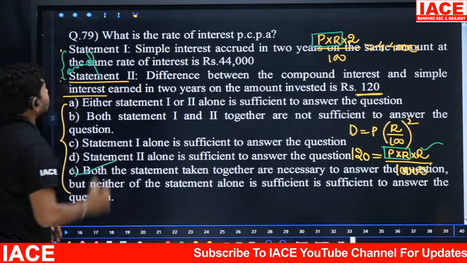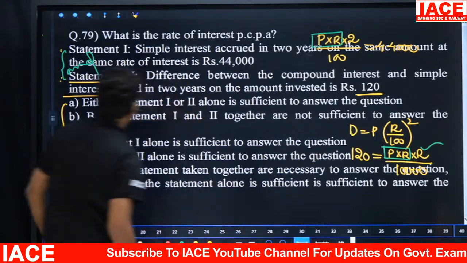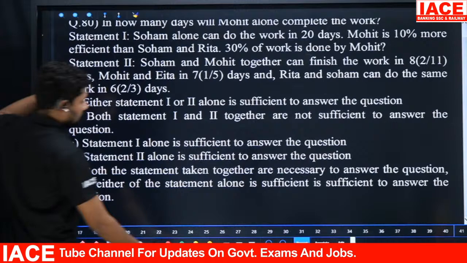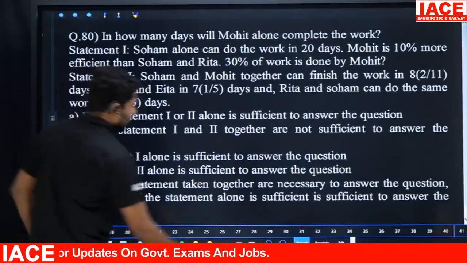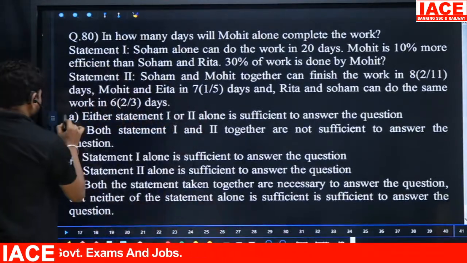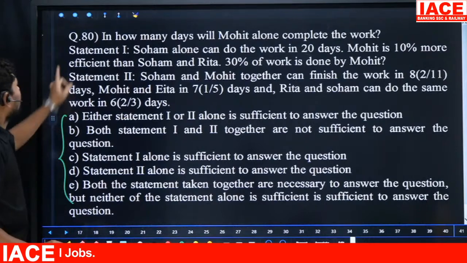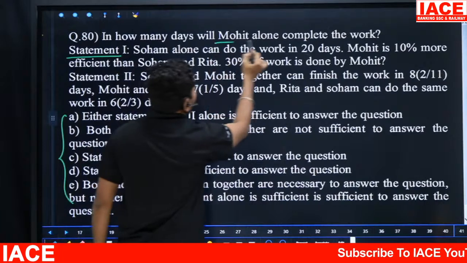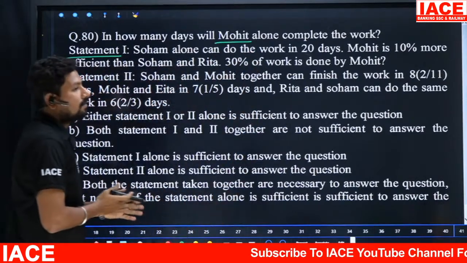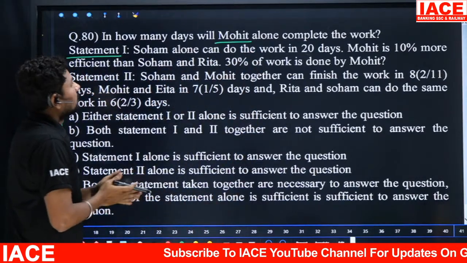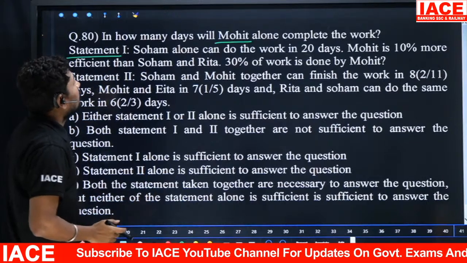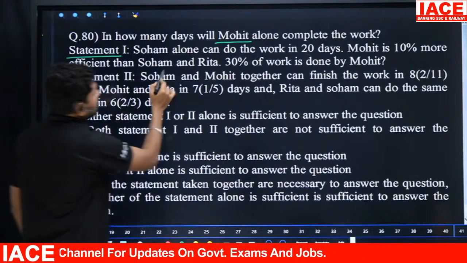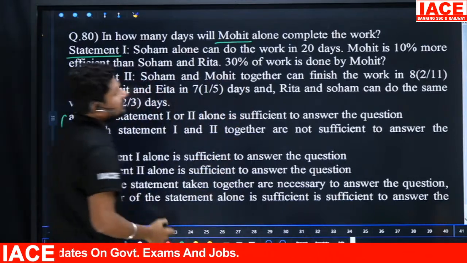Option E here. Let's see the last question of this section. Look here, these are all the options. Coming to statement 1: how many days will Mohit alone take to complete the work? Statement 1 says Sohan alone can do the work in 20 days, Mohit is 10% more efficient than Sohan, and Rita and 30% of the work is done by Mohit.